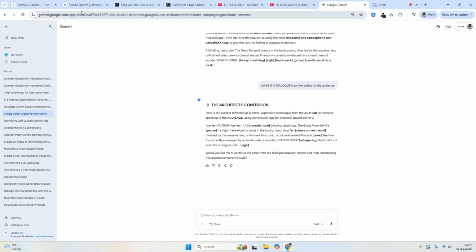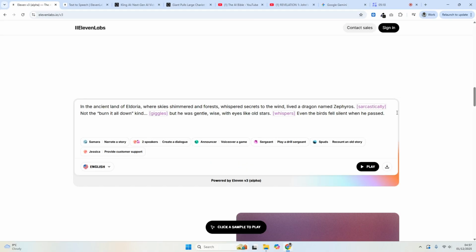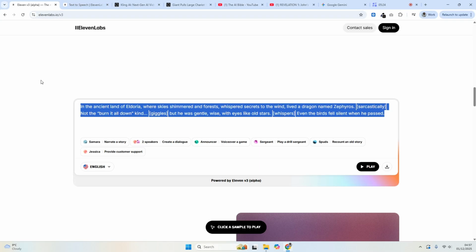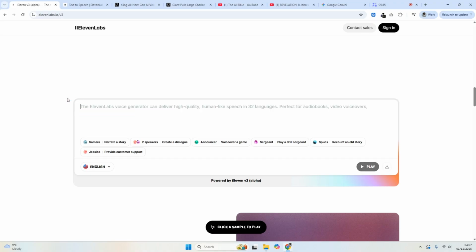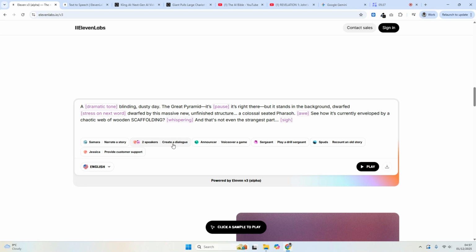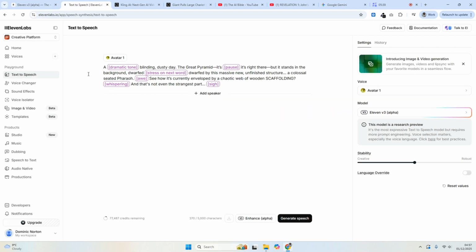What we are then going to do, and you can either do this here in 11labs.io/v3, we can go here. I'm going to paste, and we can test it here, or you can just go to login and you can go to the platform and test it right here, where you have more customization of the voice.